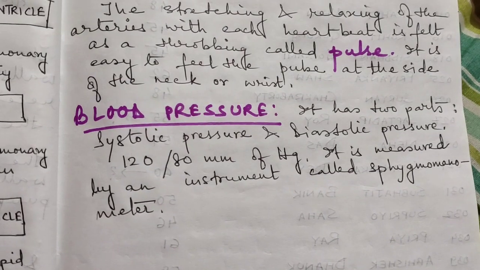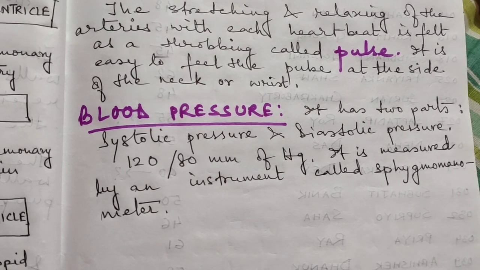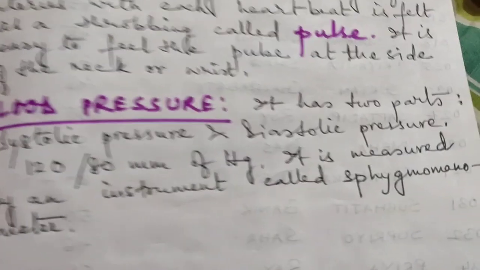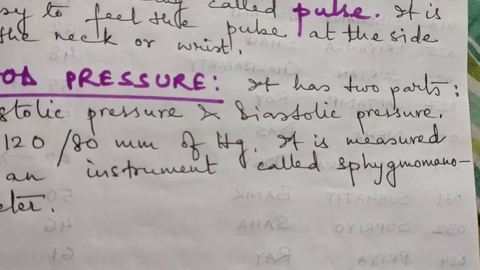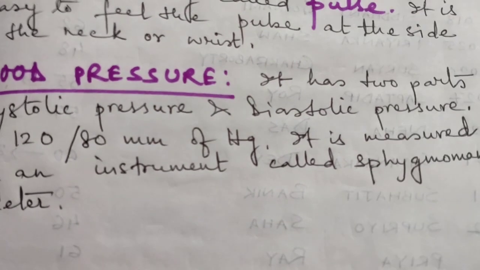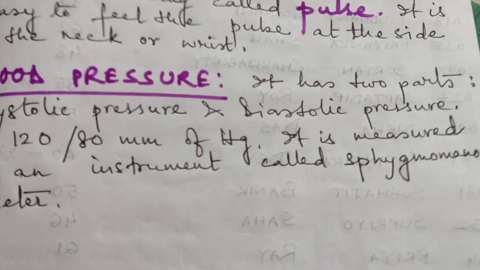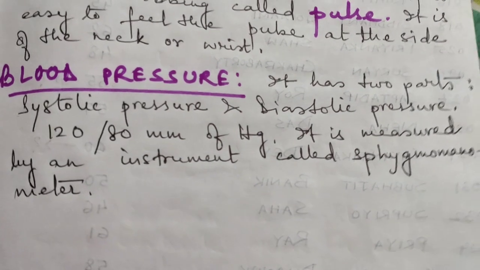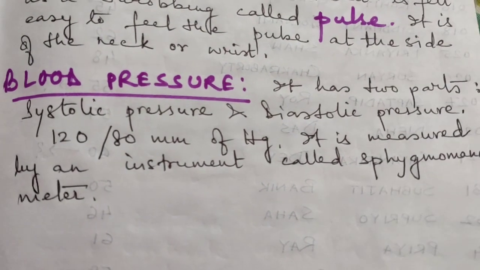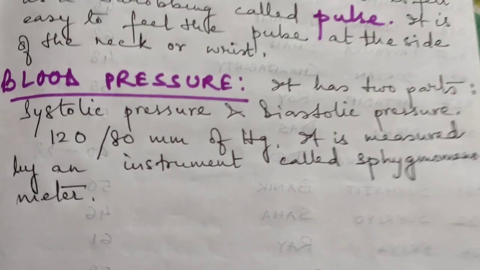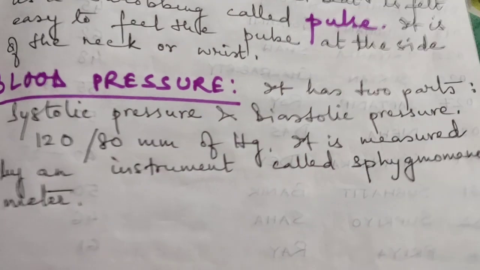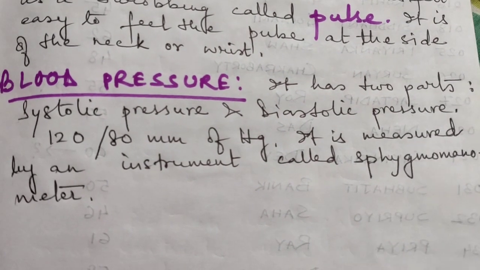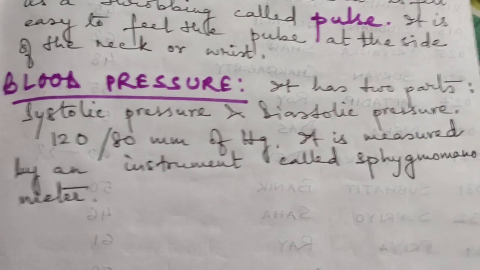Now it is measured by an instrument. We call it sphygmomanometer. Please note it, sphygmomanometer. Clear, students? Don't misspell the word. It is the sphygmomanometer with which this pressure is measured.